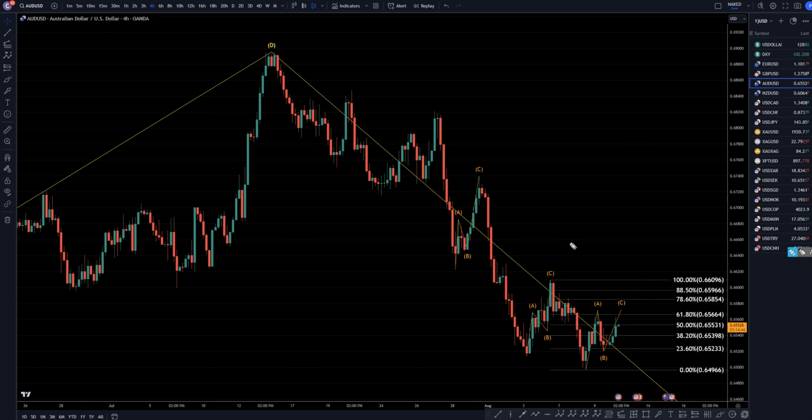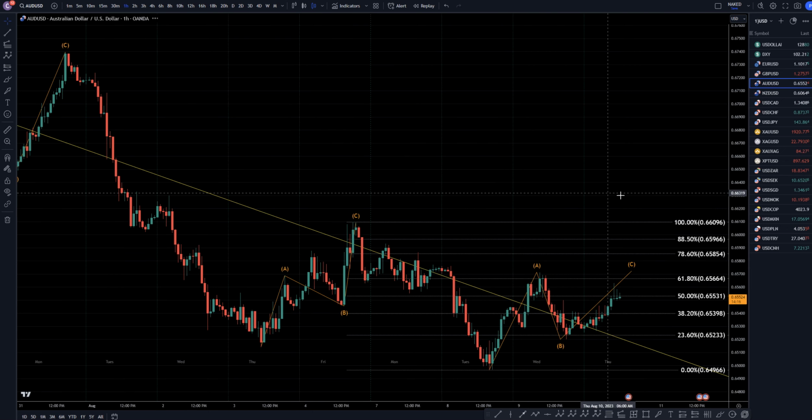On the 4 hour time frame, we do have CPI data coming out today. We definitely want to keep that in mind. We have been making lower lows, lower highs, as you can see. We definitely are looking for three-way pullbacks to go short. I think that this right here is going to be a three-way pullback like an ABC. I think it's going to go up and retest the 61.8, probably end this correction and end up continuing the downtrend. I am definitely still looking for shorts in a downtrend. Today's CPI news, I do not think is going to change that. So let's head down to the 1 hour time frame.